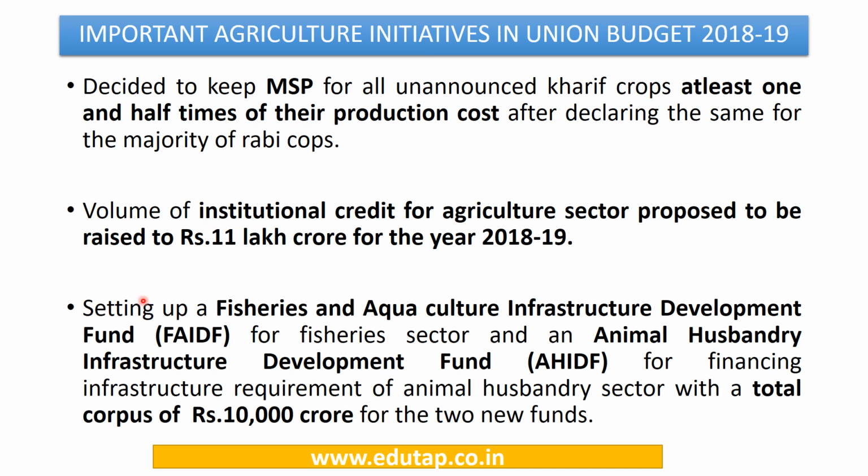Also, it is proposed to set up a fisheries and aquaculture infrastructure development fund for the fisheries sector, and an animal husbandry infrastructure development fund for financing the infrastructure requirement of the animal husbandry sector, and the total corpus of these two funds is rupees 10,000 crores.